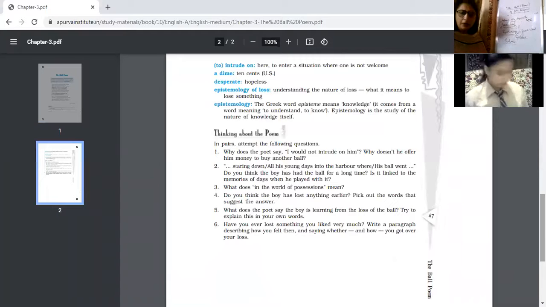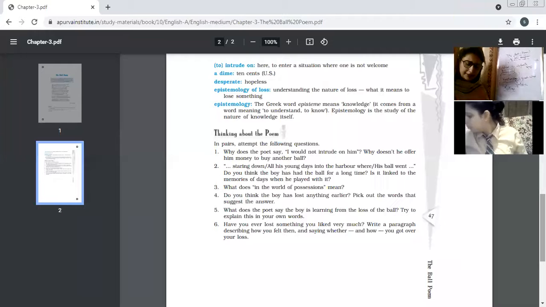Yes, thinking about the poem. If I again recapitulate all the literary devices which are being used in this poem, first line, anaphora. One minute. Raghav Sadana wants to ask me something. Yes, Raghav, you are unmuted.